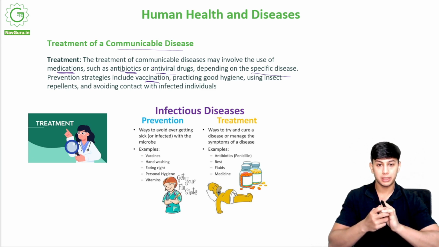Using insect repellents so that there are no mosquito or tick bites, and avoiding contact with infected individuals. If I am not in contact with an infected individual, I will not get a communicable disease, right?